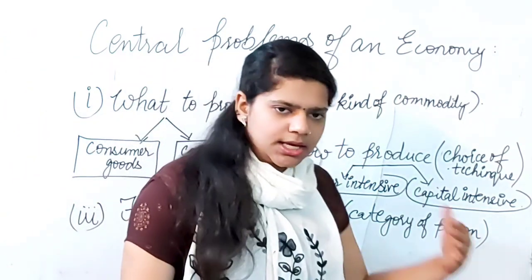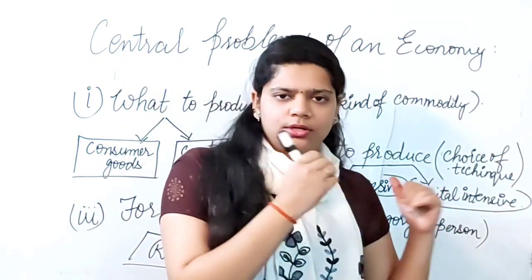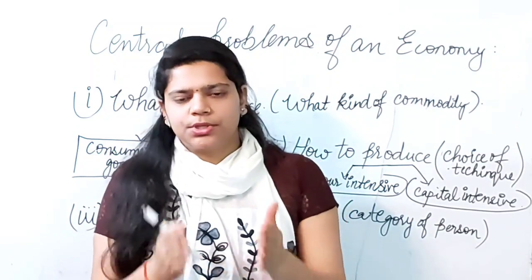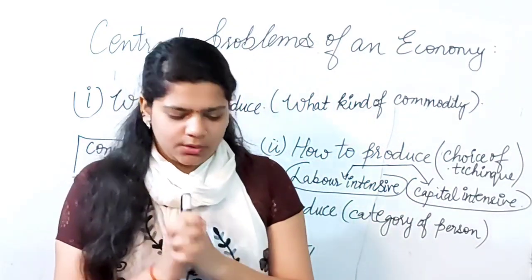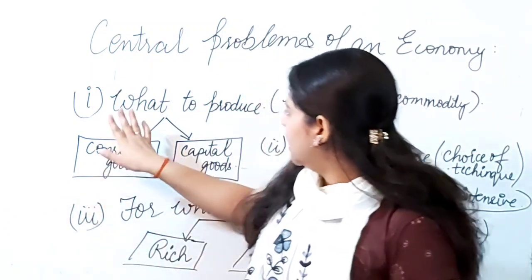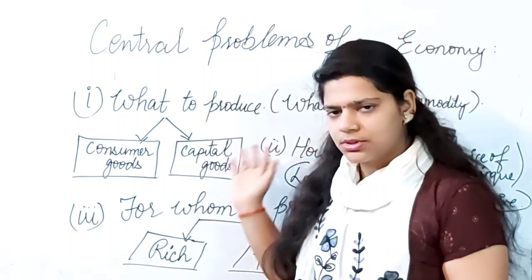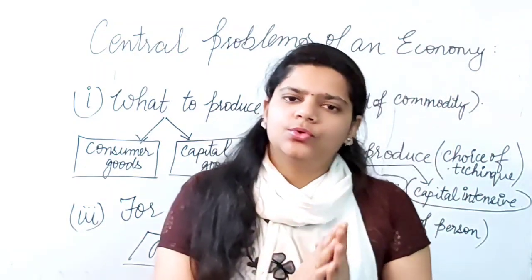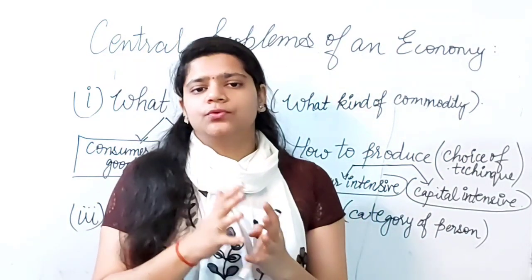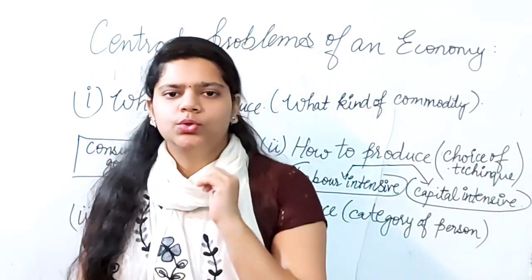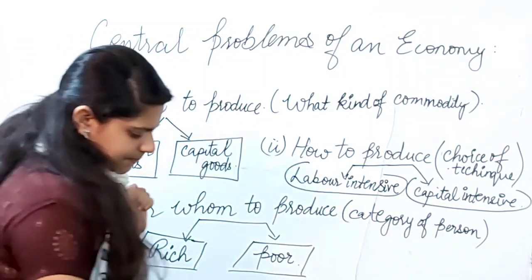That means here we have to decide whether we should produce for the rich person or produce the good or service for the poor person. Now, start understanding the first problem, what to produce. That means here you have to make a selection from the given resources of what you will be producing. So there are two options available in front of you: consumer goods and capital goods.